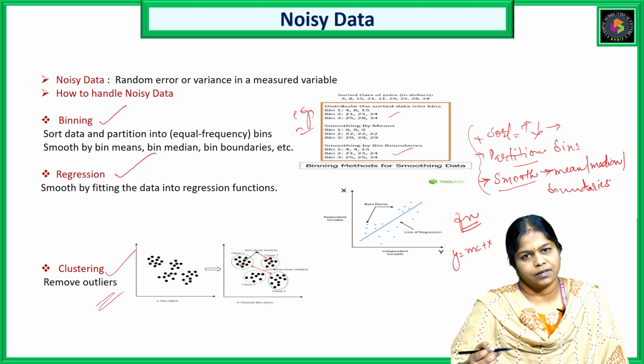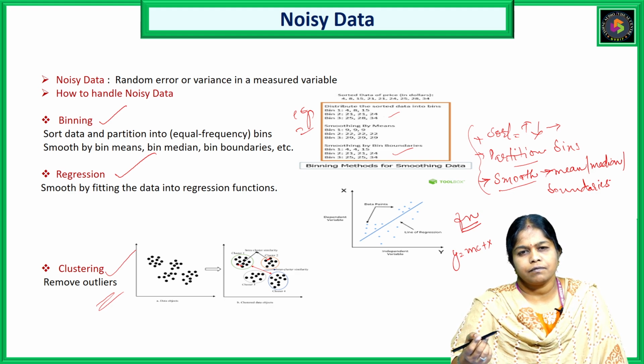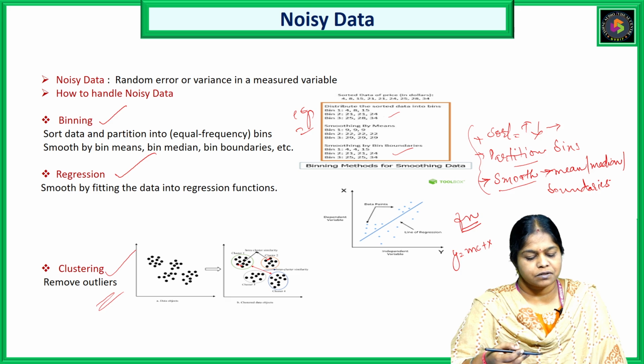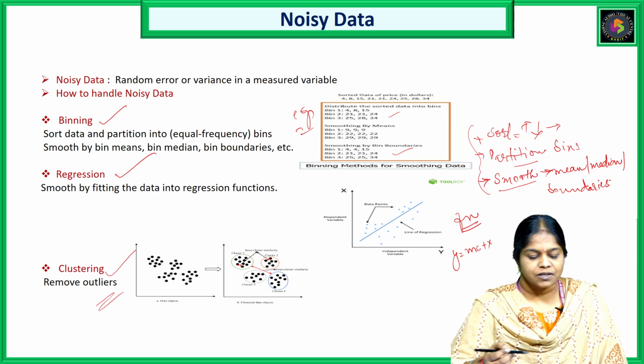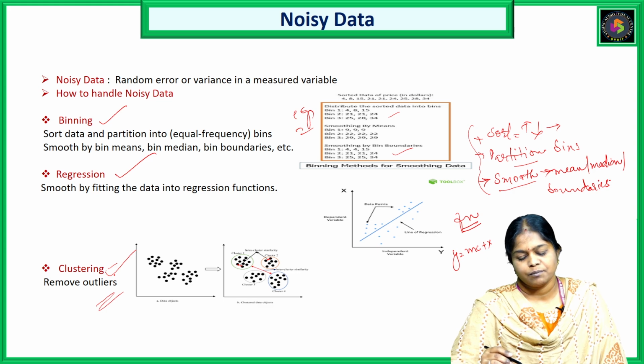Clustering is again one of the important concepts. Why? Because we do work with huge data sets where we don't find any class labels. When we don't have class labels for particular data sets, we primarily use the method called clustering. The main motto of clustering is to remove outliers. But how?